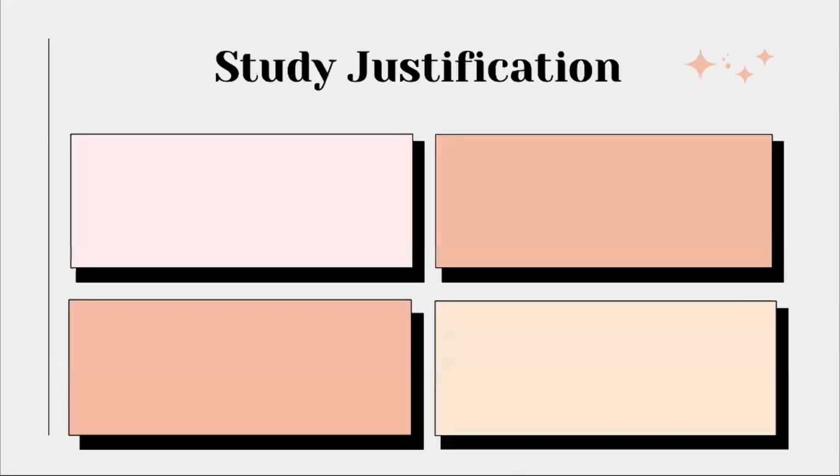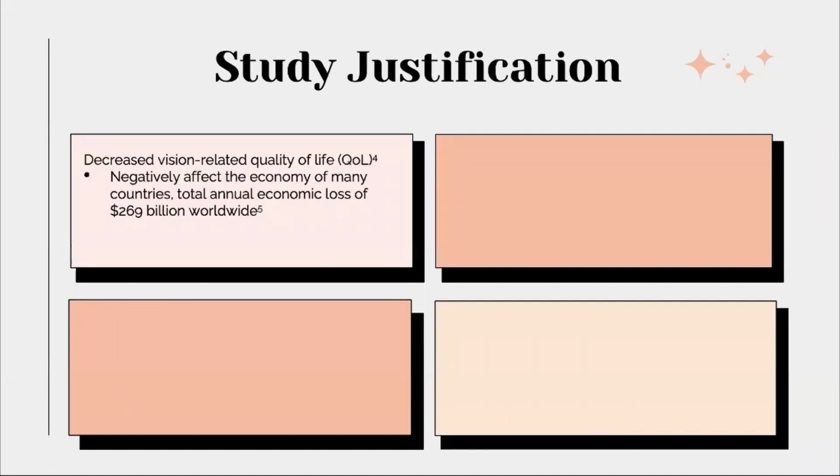So why do we need to conduct this study? Is it important? Well, yes, it is, due to the number of consequences that uncorrected refractive error can bring. Firstly, it can cause a decreased vision-related quality of life, which may negatively affect the economy of a country. Secondly, for children, it can negatively affect their education, their social skills, and overall the general quality of life.